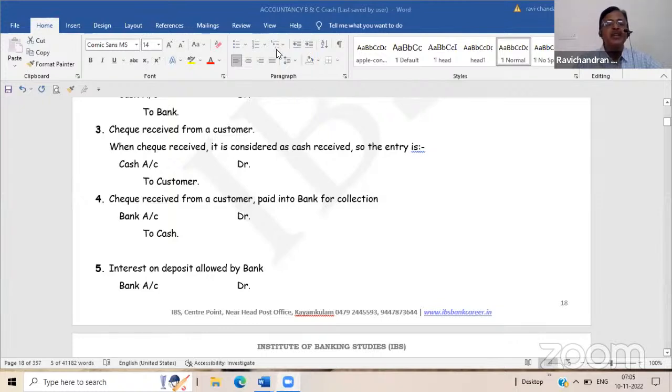Nobody will be there in the business organization to go to the bank and immediately pay it in. They will not do it like that. In the evening, they will collect and account all those things. So those who have given checks will be accounted properly. Then it has to be paid into the bank on the next day. So whenever a check is received in a business organization, they will immediately treat it as cash, because they are putting it along with the cash in the cash box. So the check is treated similar to cash when it is received. And on the very next day, when it is paid into the bank, it is treated as a cash payment from the cash box and credited to the bank account.